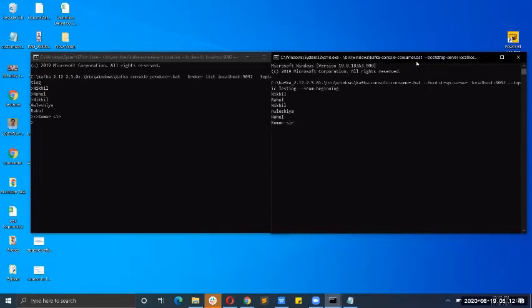Because of the limitation of the terminal, if you enter any text on a new line, it is basically a new message. If you want to send all the text in a single line, you have to add a backslash at the end of each line. Yes, I guess. So thank you, sir.